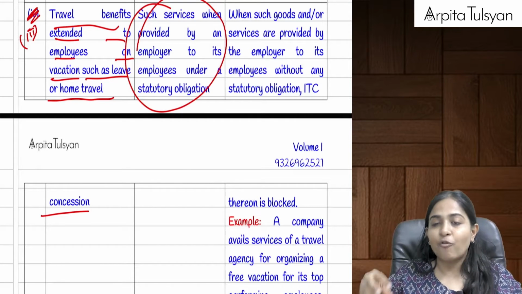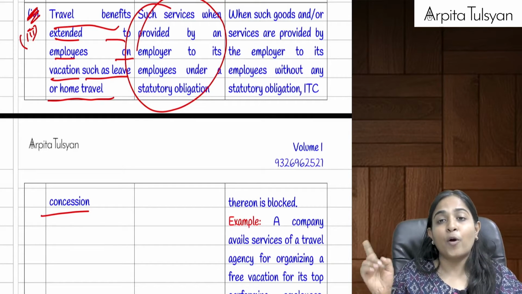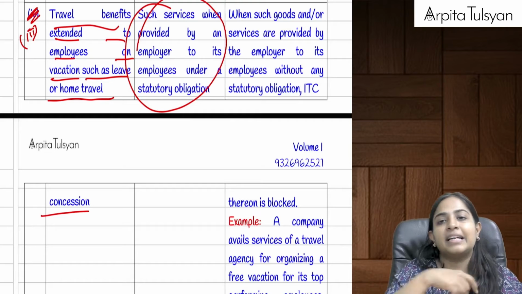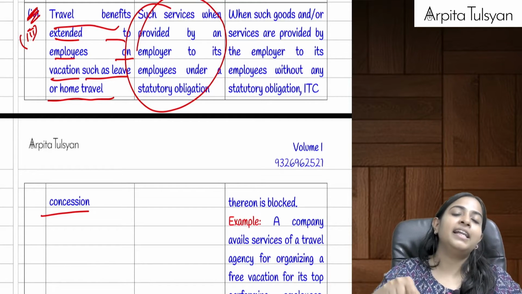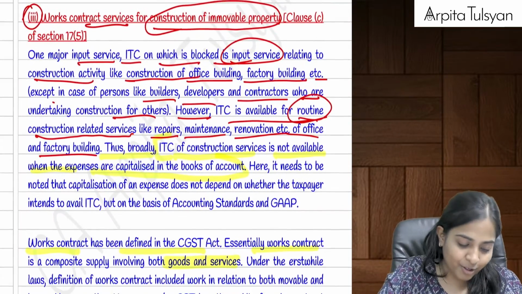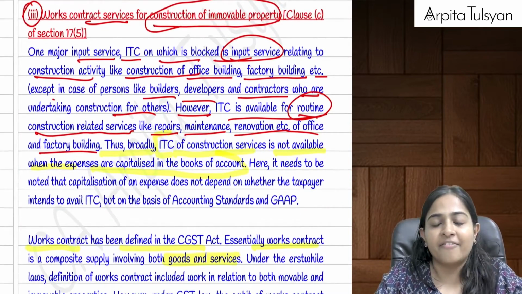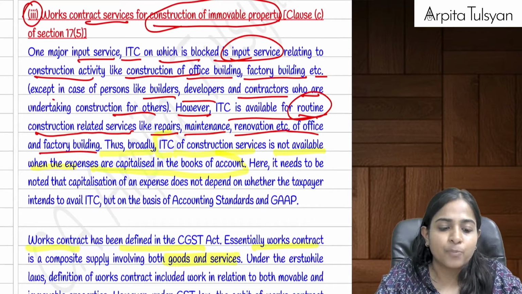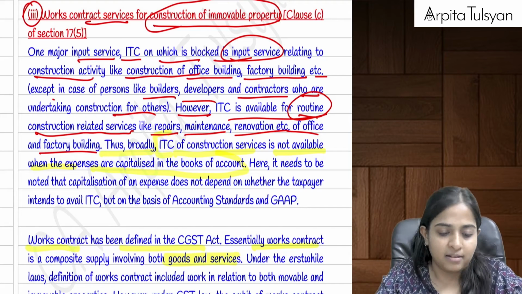They are telling that whatever expenses have been incurred by the employer for the employee, if he has paid GST on that, then the credit is not available, except when it is statutorily required to be done by the employer for the employee. Clear with this? So the first point, motor vehicles, aircraft, vessels, is totally done. Next, food, health, all these things are totally done.